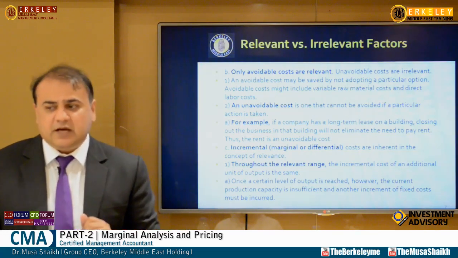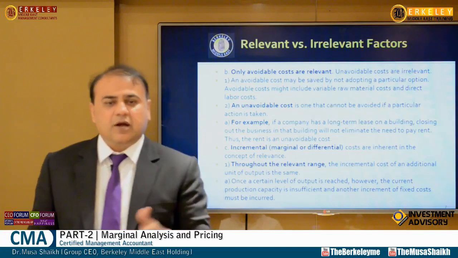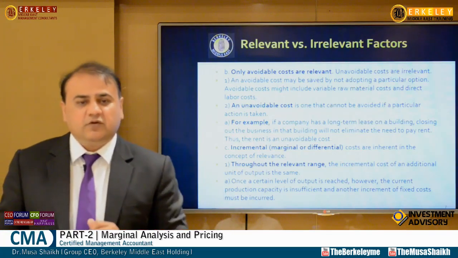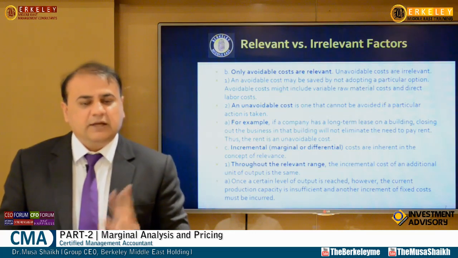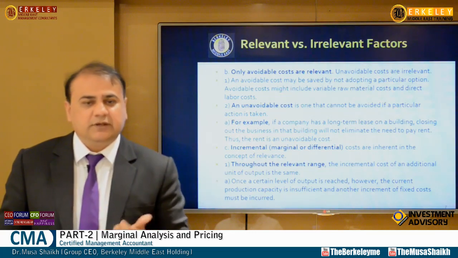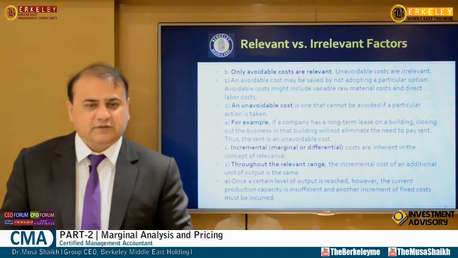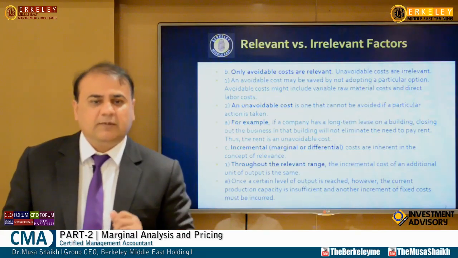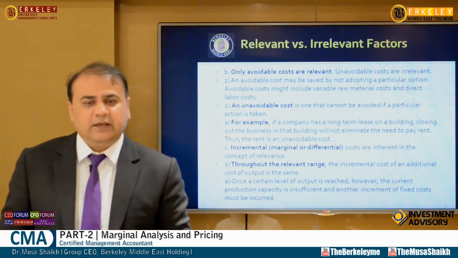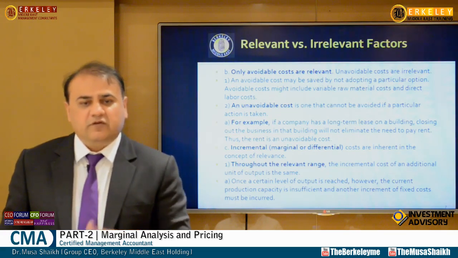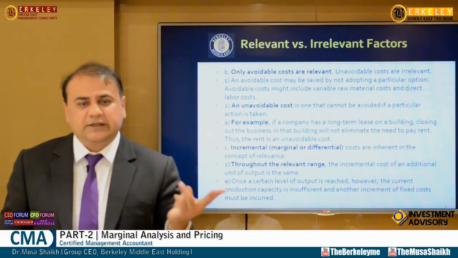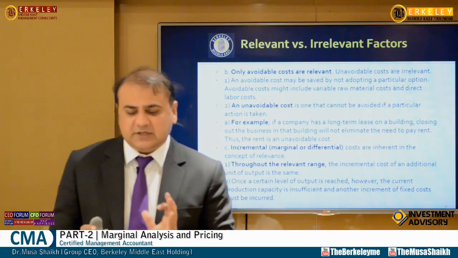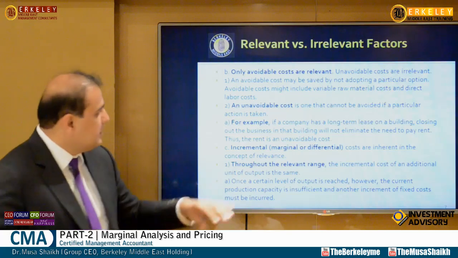For example, if I ask you how much it cost you to come here, you will say, I fueled my car. Makes sense, because without that you cannot come. But then you stopped at McDonald's, you ate, then you bought a t-shirt from a store, and then you came here. So if I'm calculating the cost of your travel, only the fuel cost is relevant. The McDonald's and shopping are irrelevant. This is the concept that we use.